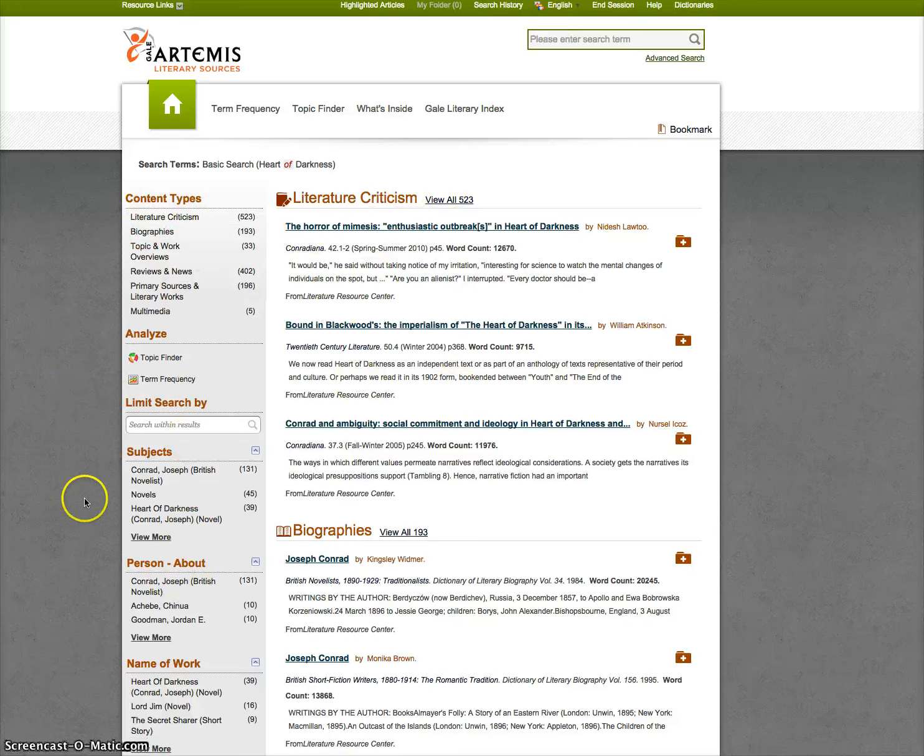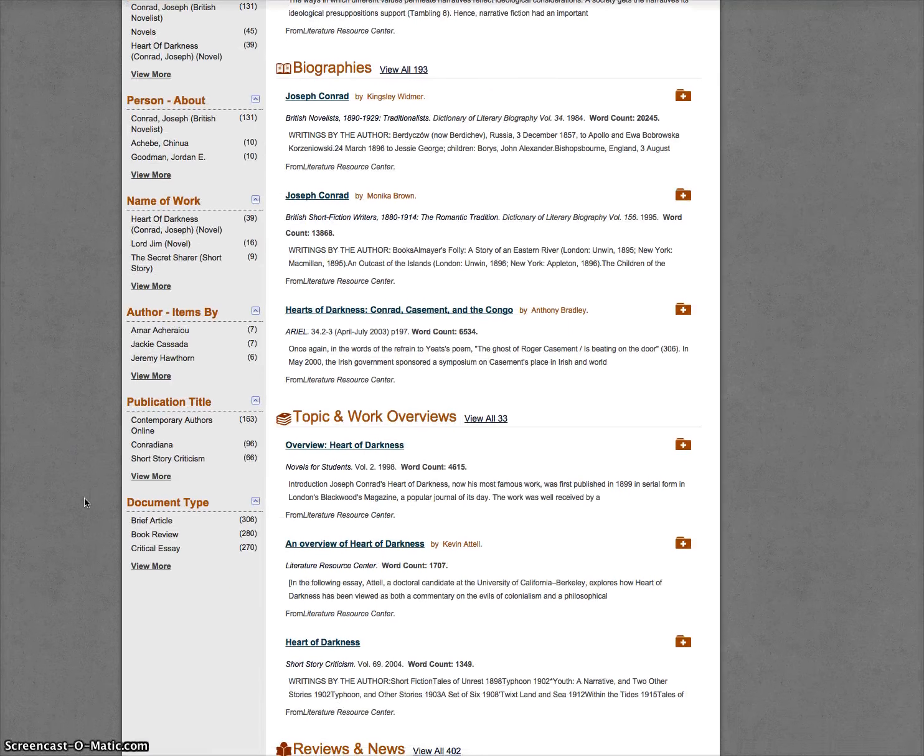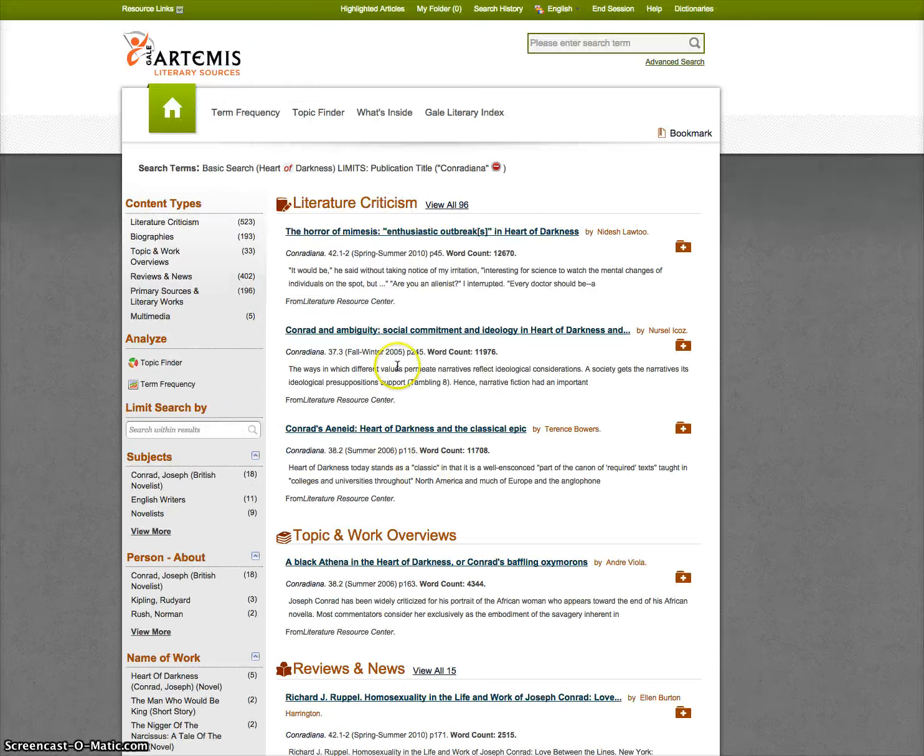The other thing that you can look on this side is publication title, and there's one that you want to look for in particular. There's Conradiana, right, which is a literary criticism magazine that's published 2 times a year. A university in Texas publishes it, I believe, but it's only dedicated to works by Joseph Conrad. It's such a niche little tiny grouping of things. So they're going to have a lot of different articles about Heart of Darkness in there, all literary criticism articles. So you could click that and see what comes up.